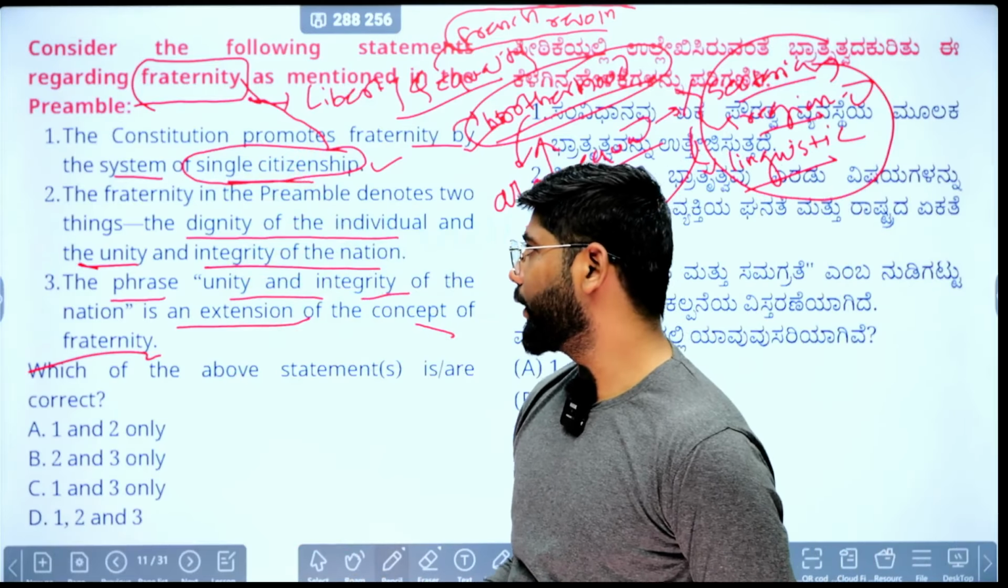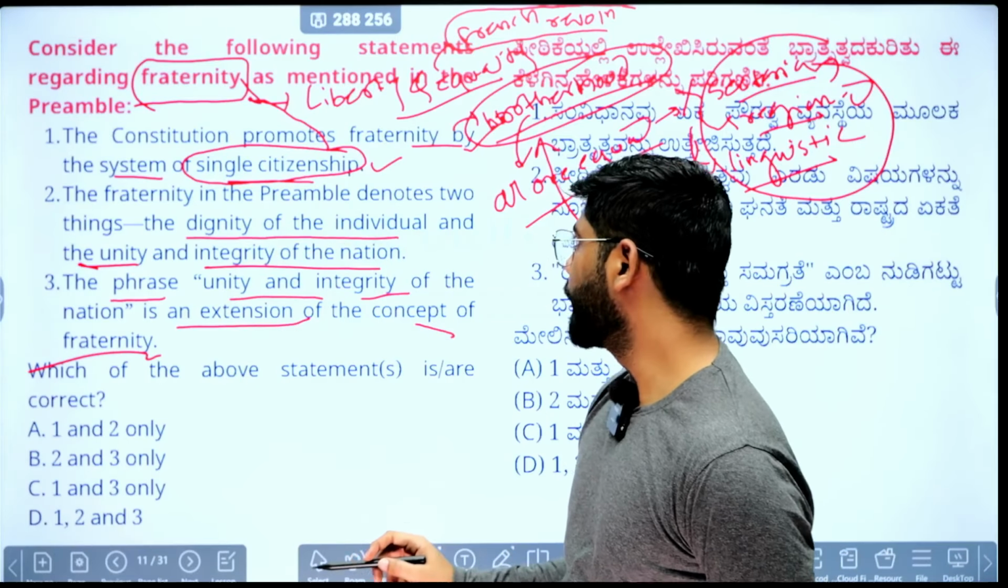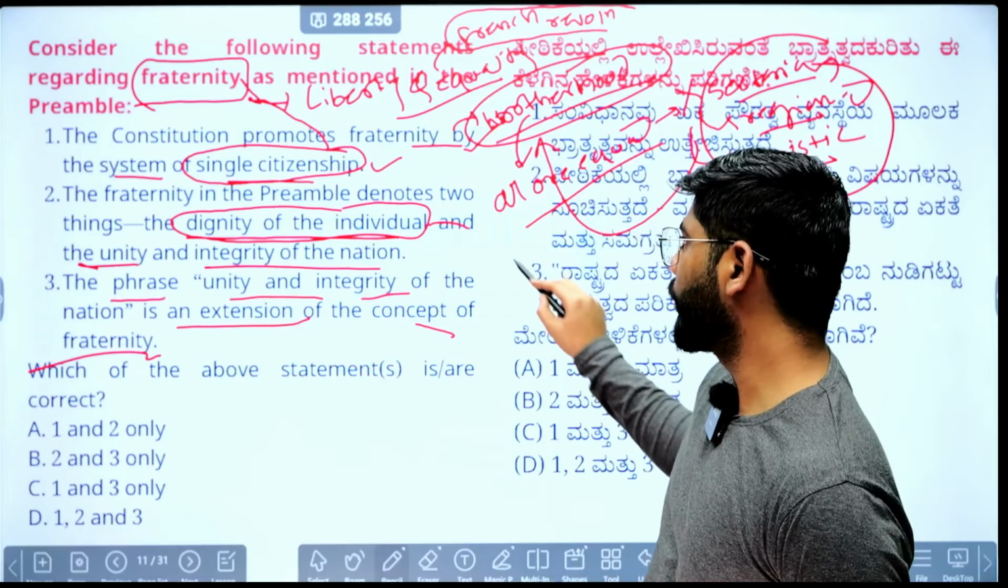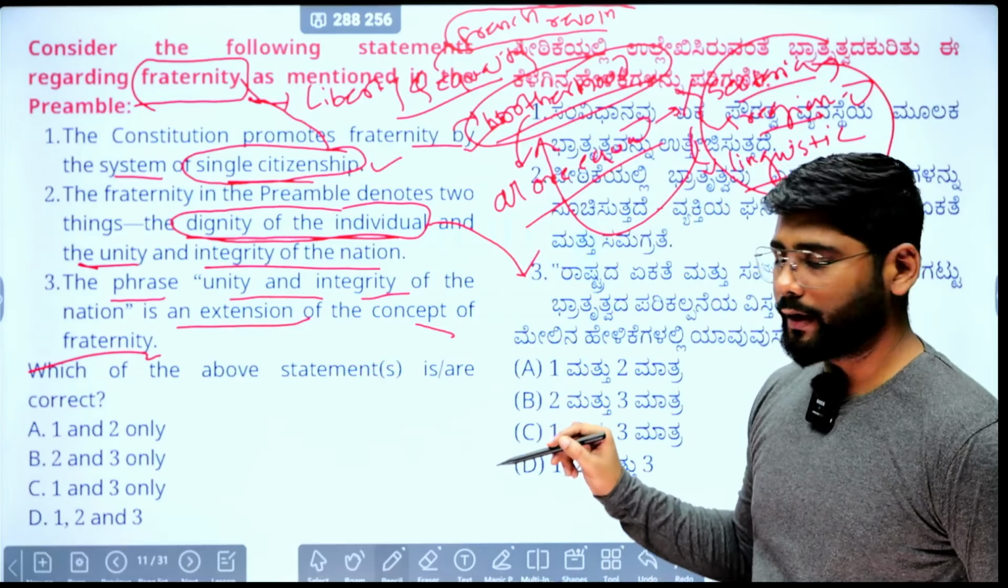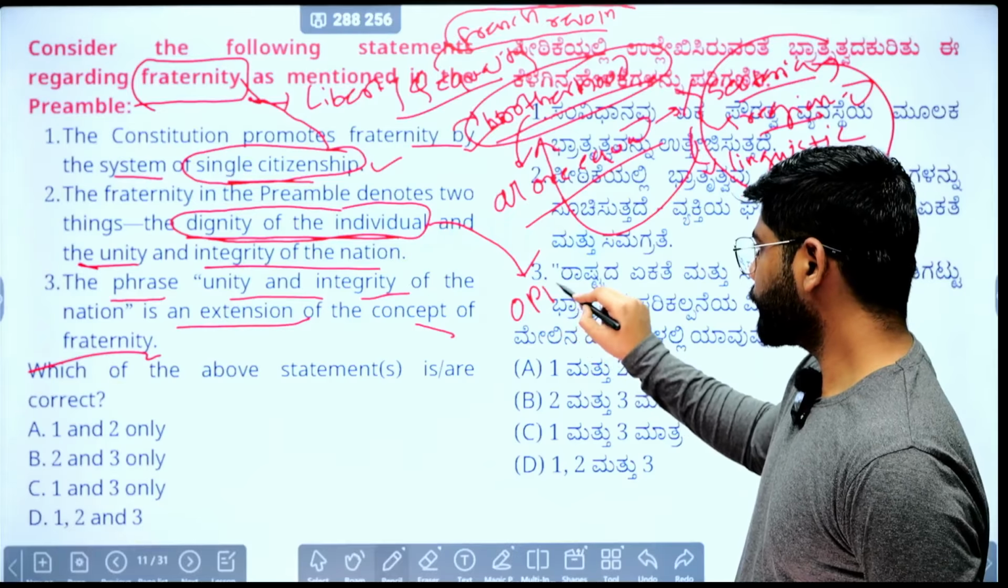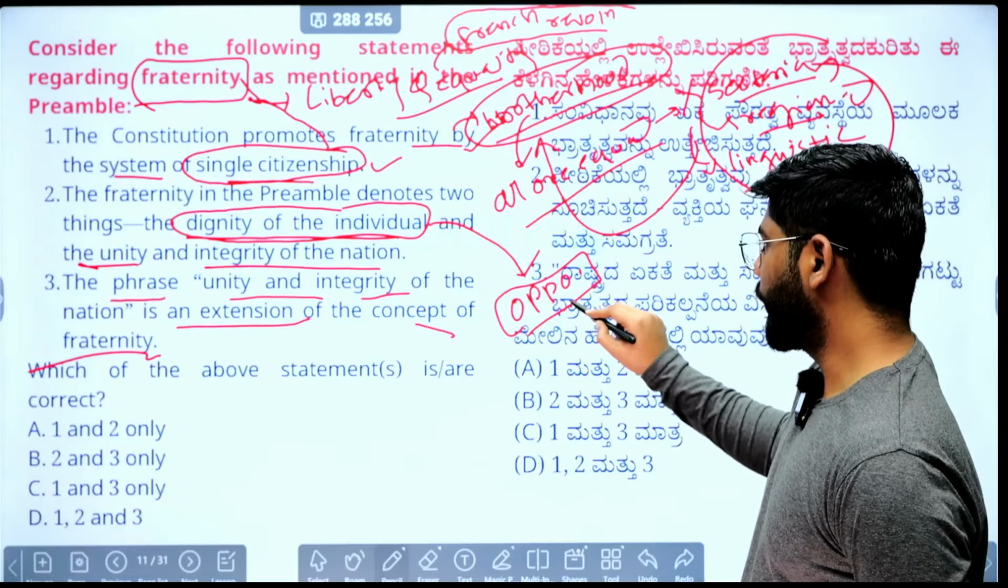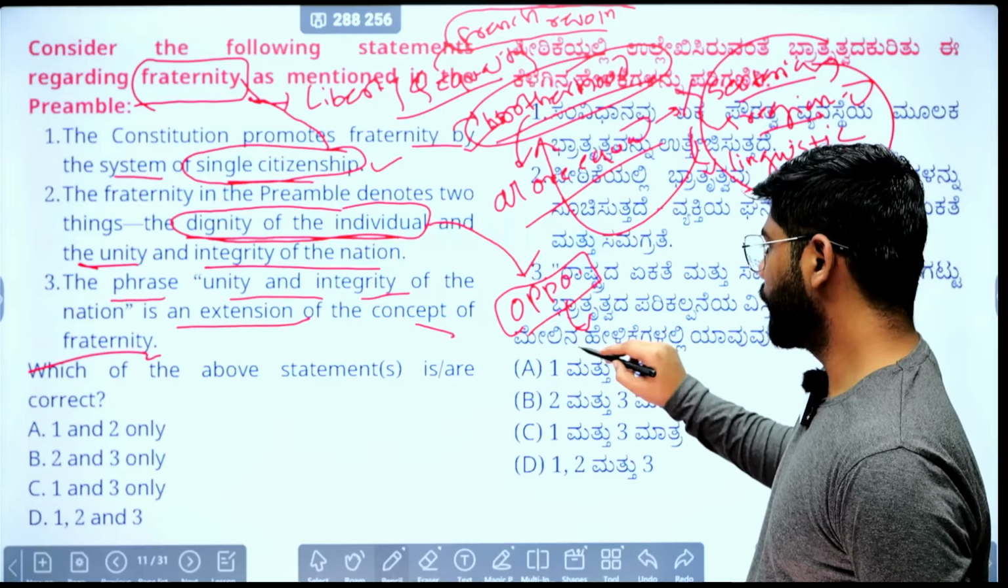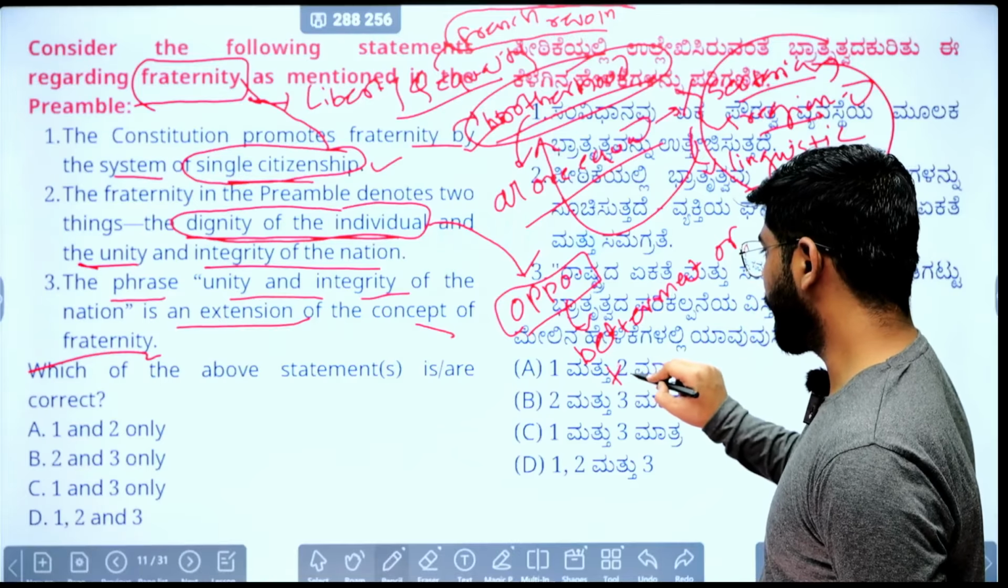Second statement, the fraternity in preamble denotes two aspects: dignity of individual and the unity and integrity of nation. When it comes to dignity of individual, it is interpreted as the opportunity for individuals to ensure the betterment of their material condition.